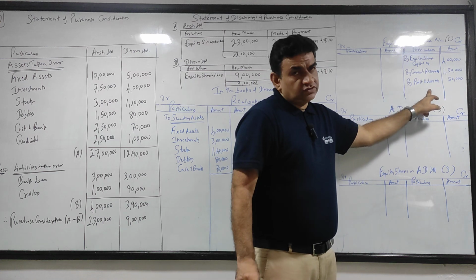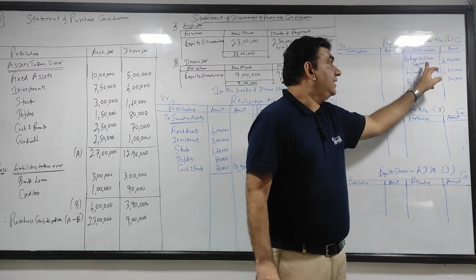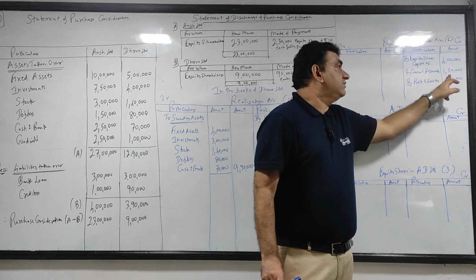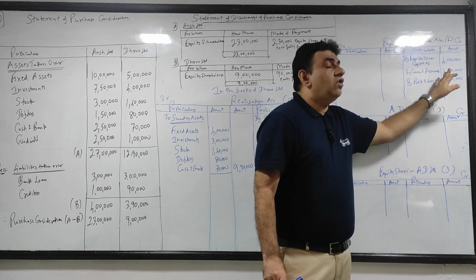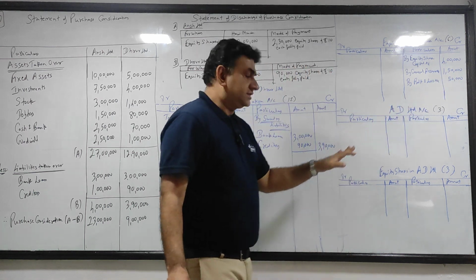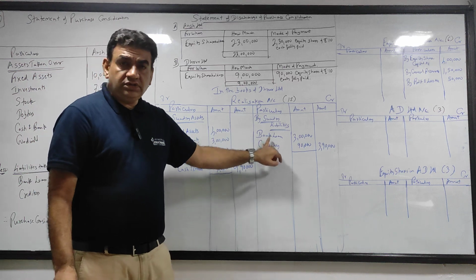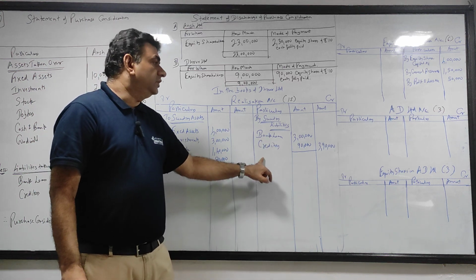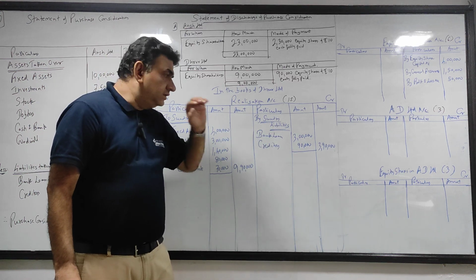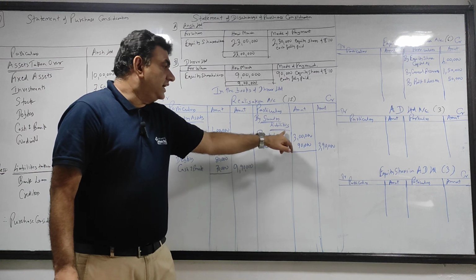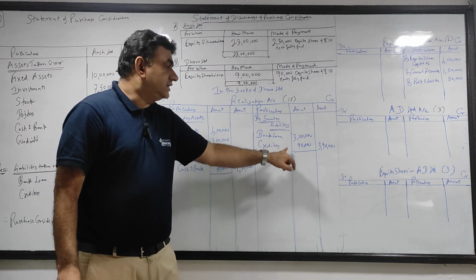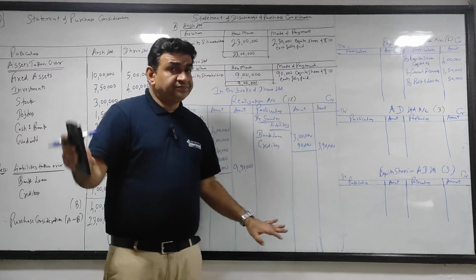Okay, so equity share capital 4 lakhs, general reserve 150, P&L 50, all credit to equity shareholders. Bank loan, creditors, both realization credit side. So by sundry liabilities, bank loan, creditors 390, 390.